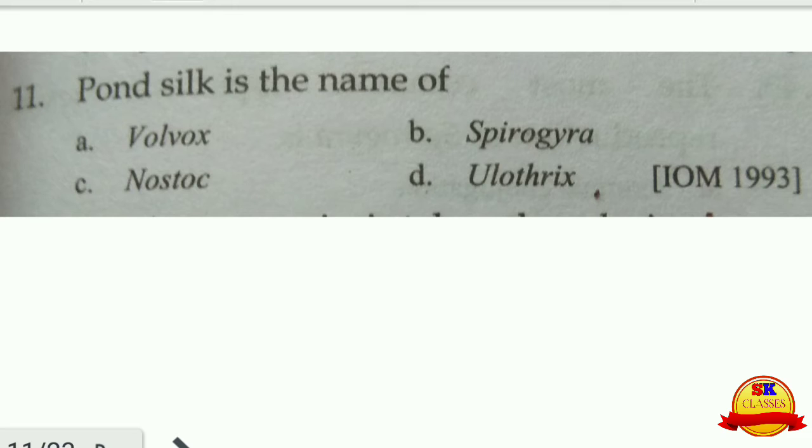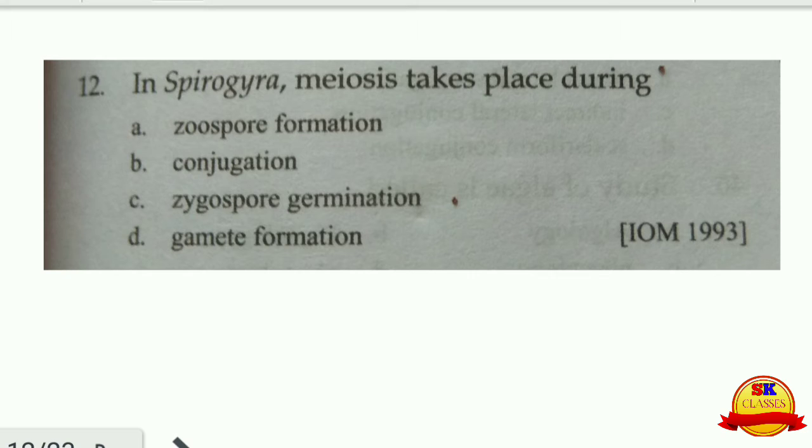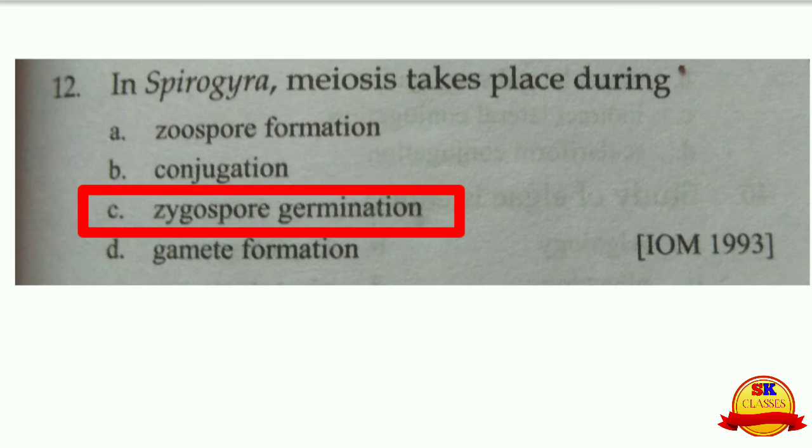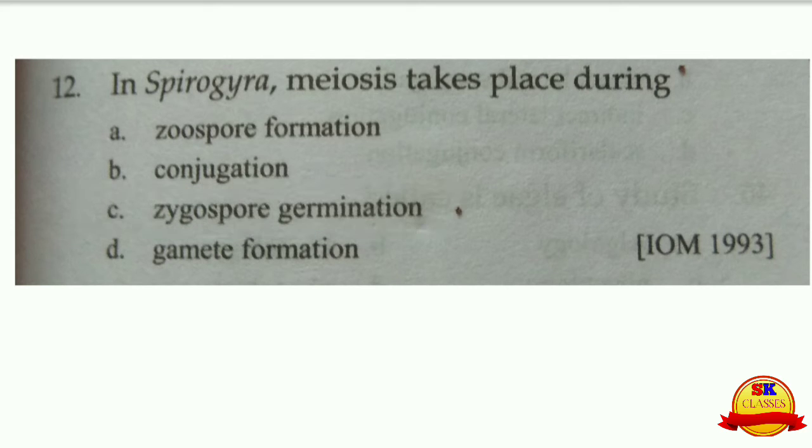Pond silk is the name of Spirogyra. It is due to the presence of mucilage on the upper surface of the Spirogyra. Next one is, in Spirogyra, meiosis takes place during the germination of zygospore. So C is the right choice, that meiosis takes place during zygospore germination.